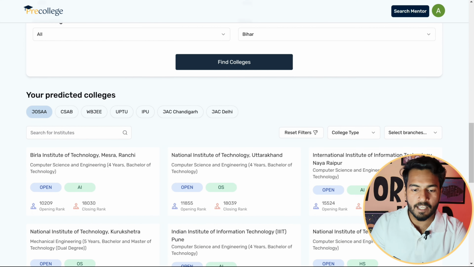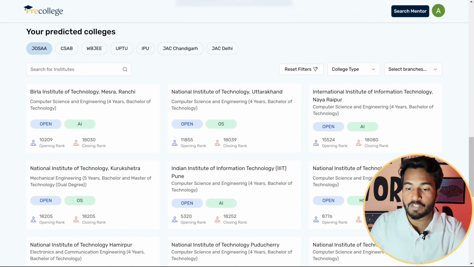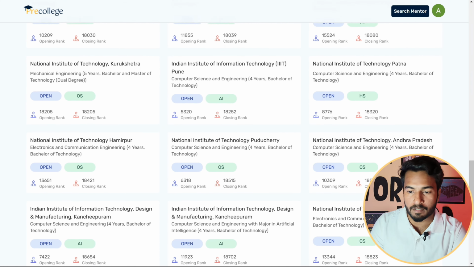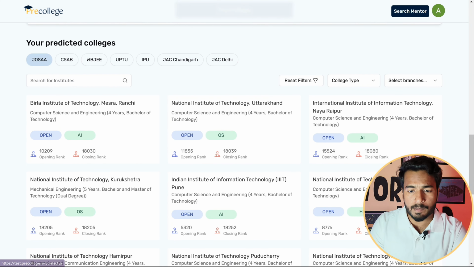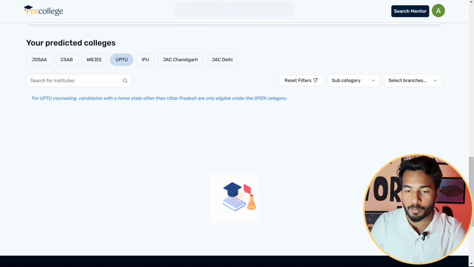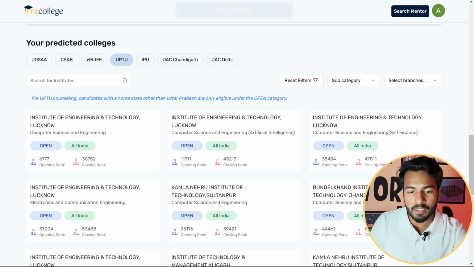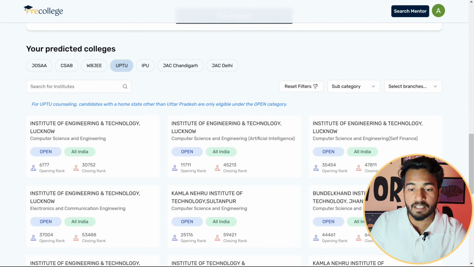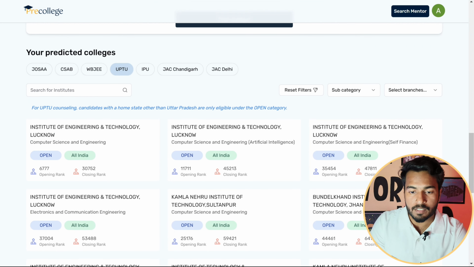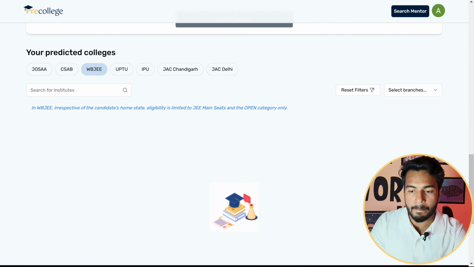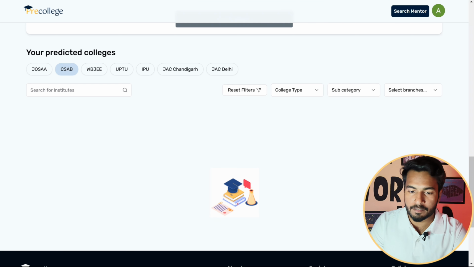as you can see, all the list of colleges which you can get on this rank has been mentioned here through JoSAA counseling. Similarly, you can opt for CSAB, WBJEE, UPTU, IPU, JAC Chandigarh, JAC Delhi by just tapping on these options. Such as, let's see about UPTU. So here you can see the list of colleges which you are getting in this UPTU counseling. Similarly, we can see for WBJEE and CSAB.